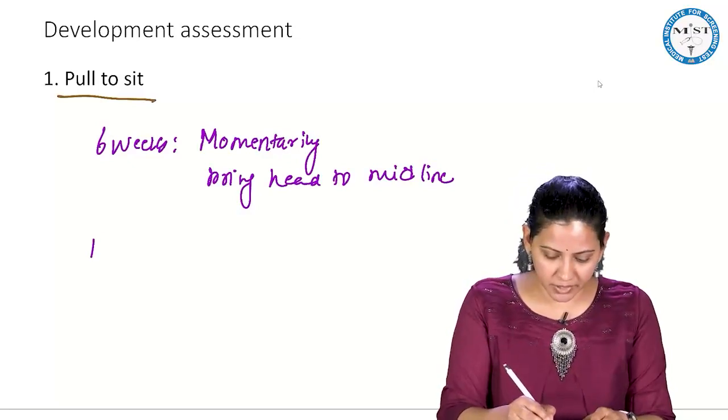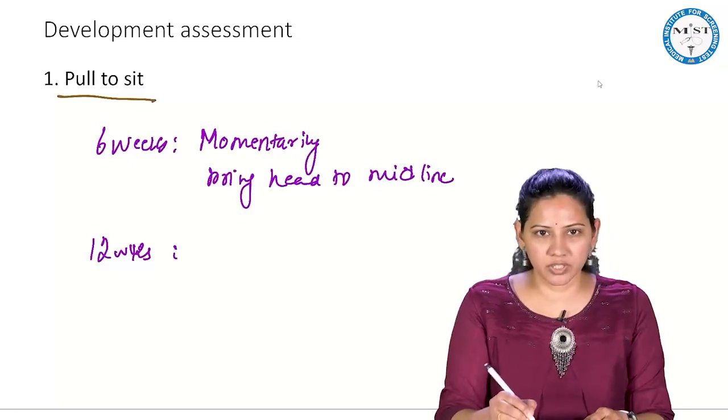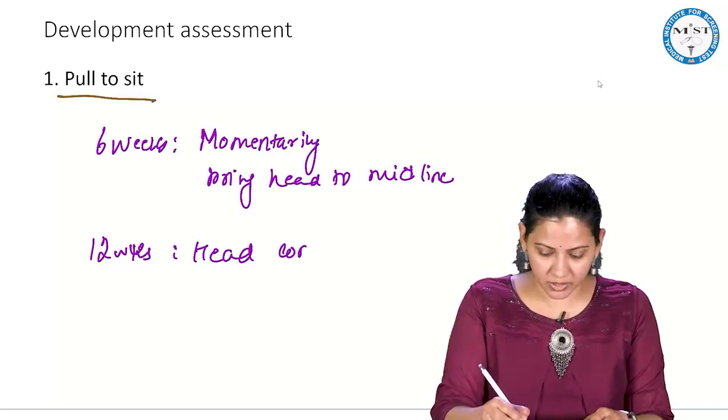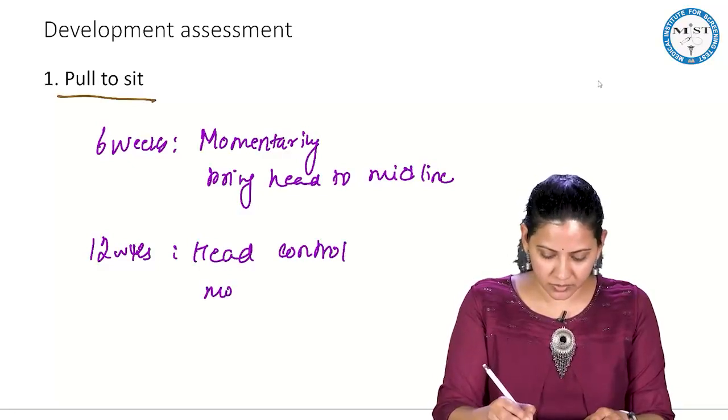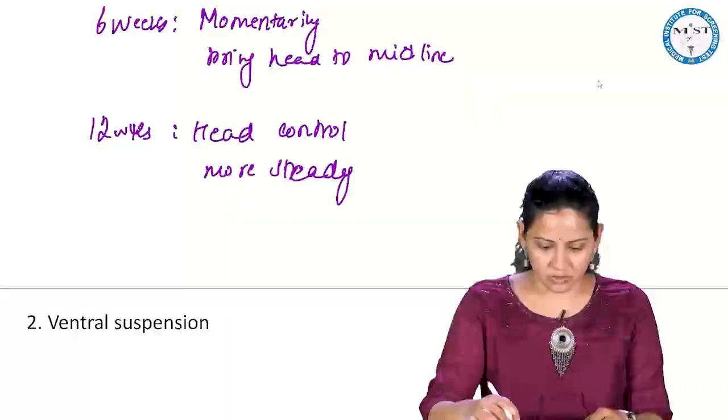This will be steady by 12 weeks. So by 12 weeks, once there is head control, this head control will become more steady. So this is the pull to sit maneuver.